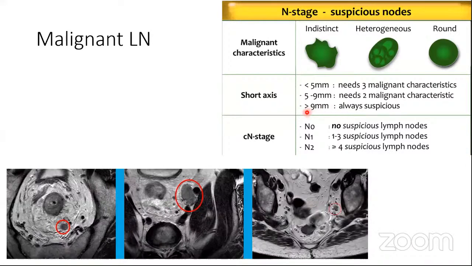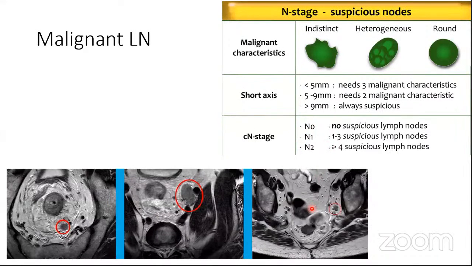So if a lymph node is more than 9 mm, it is always considered to be suspicious. But if you have a lymph node which is 5 to 9 mm, then you look for other characters. And if any of these two characters are positive, you'll again label this as a suspicious lymph node. And if the lymph node is less than 5 mm, then all the three characters need to be positive to label it as a suspicious lymph node. And if we look at the N staging, N1 refers to up till 3 suspicious lymph nodes, and N2 refers to more than 3 lymph nodes. The TNM is also a similar stage for N1 and N2.